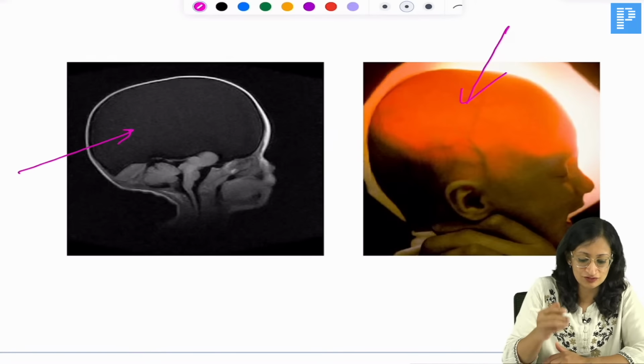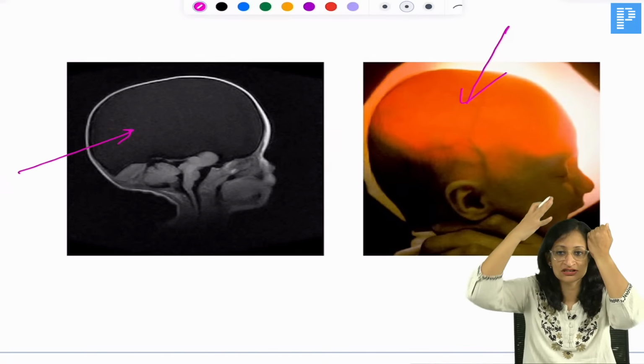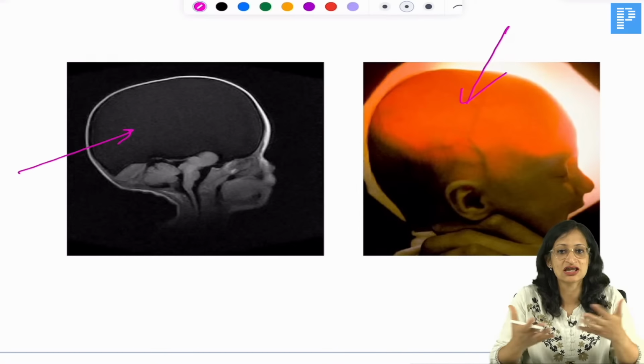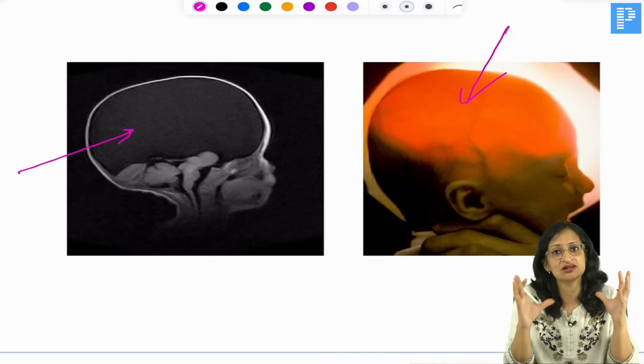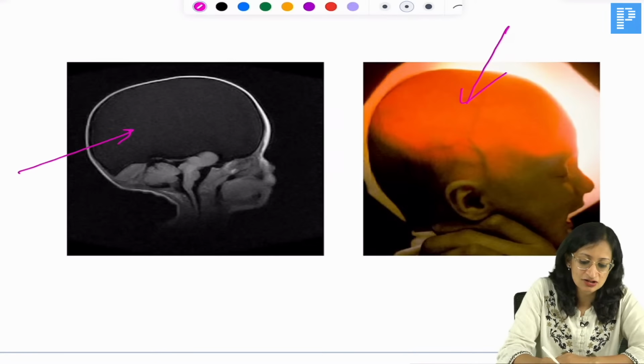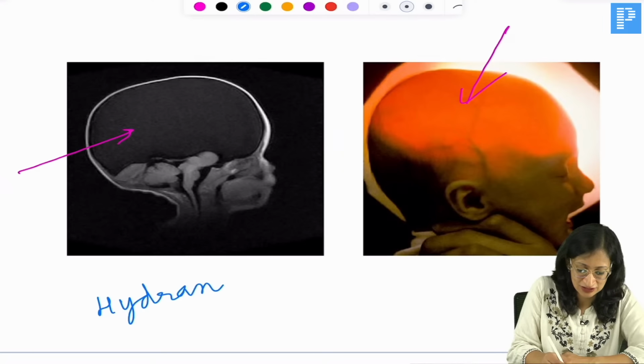So this condition where if you put a torchlight you can see a glow here, and if you do a CT scan, you see both the cerebral hemispheres are absent and only fluid-filled sacs are present. This condition is called, very good Rumisha and Shalupriya, Chetna, hydranencephaly. Hydranencephaly, okay.